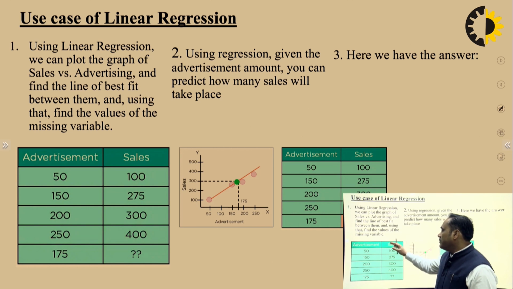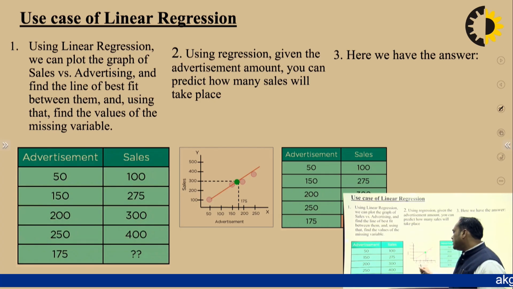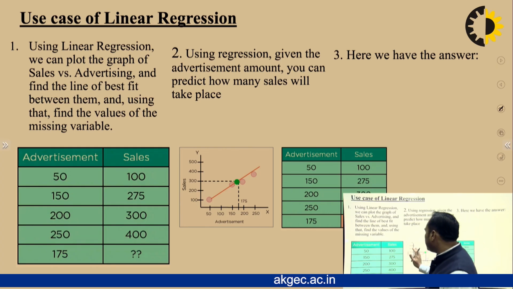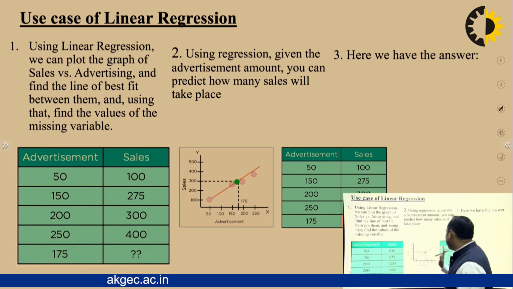With the help of this, let's say we have two columns. One is advertisement, second is sales. Advertisement is written on the x variable and sales is written on the y variable. So the x variable, advertisement, is independent, and sales is written on the y axis, and this is the dependent. On the basis of that, we are going to plot the graph.